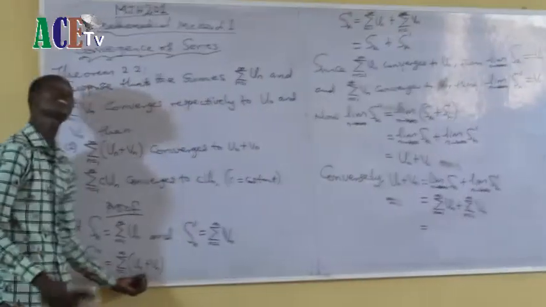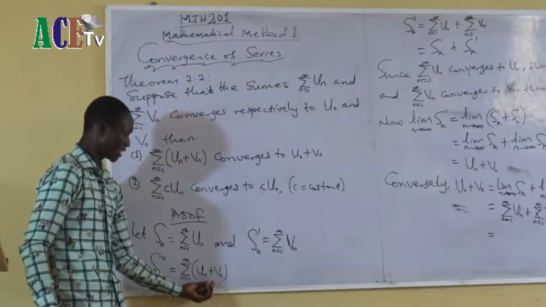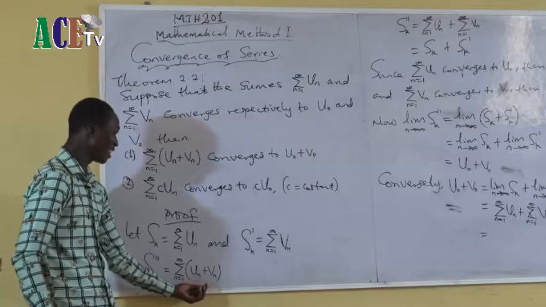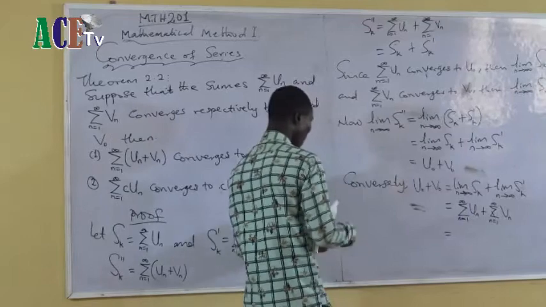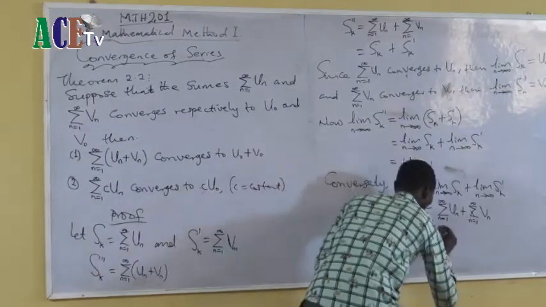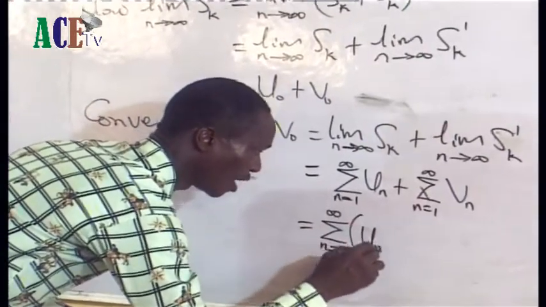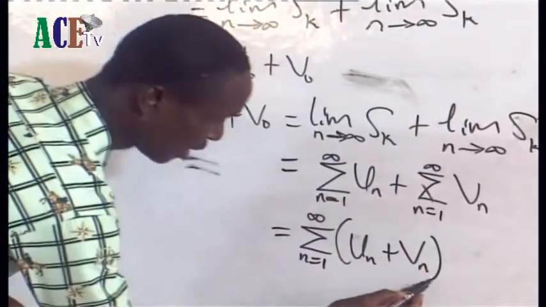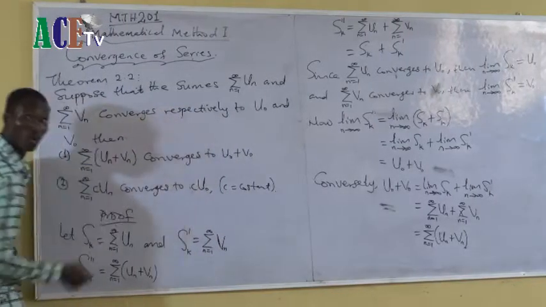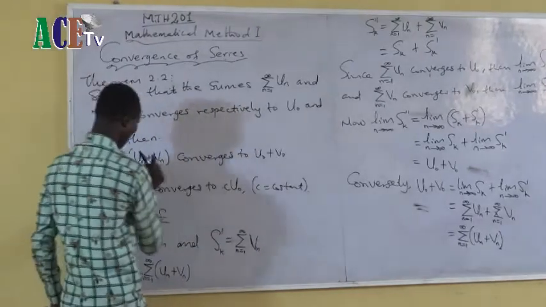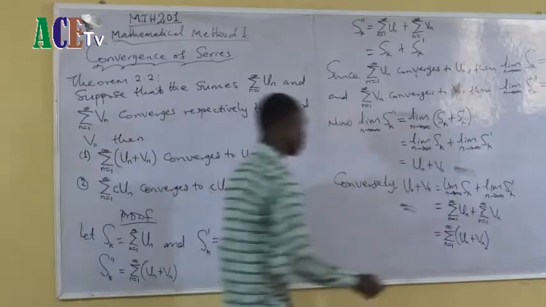Like this step. But from this step, I can easily jump and write this one. Okay, let me just write. This one is the sum from n equals 1 of un plus vn. This one now is this one. Can you see? I've proved from here to here and from here to here. And that is the end of the proof.